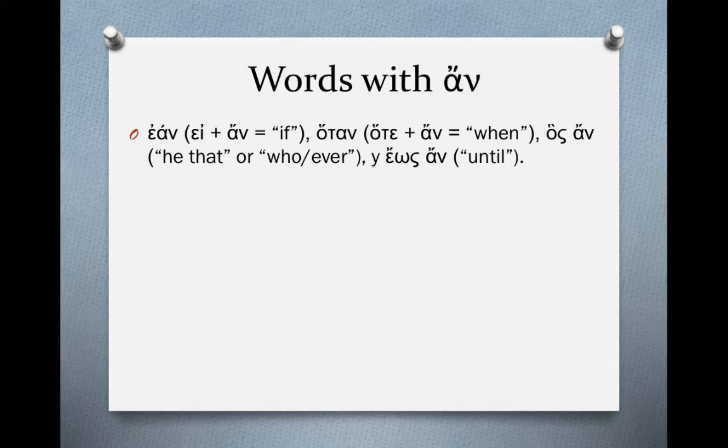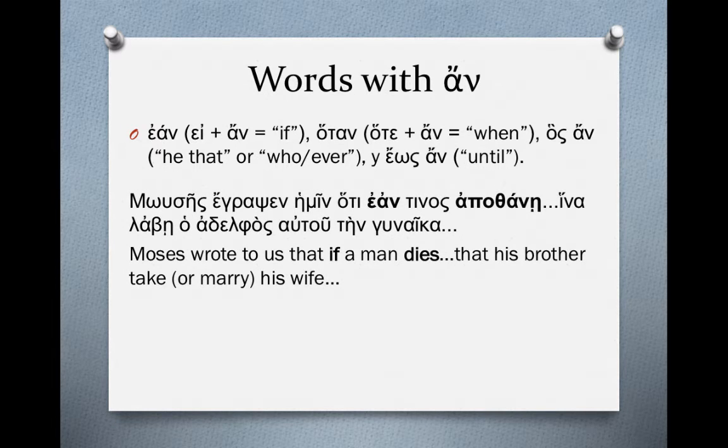For instance, ean is the fusion of ei, which means if, with an, and that means if, or the fusion of hote with an, and that means when. Hos an together means he that or whoever, and heos an would mean until. So let's take a look at how some of these appear, and we'll show that the subjunctive follows.